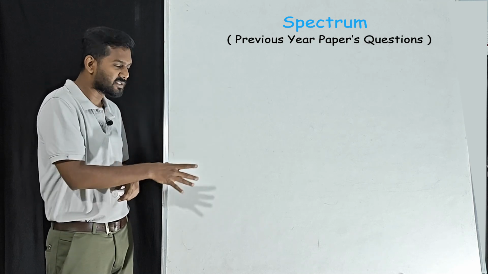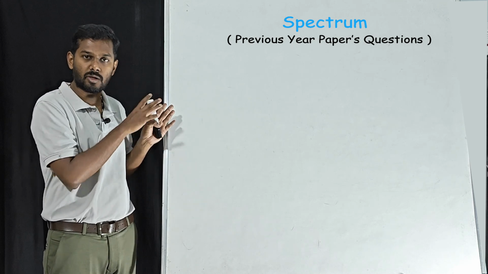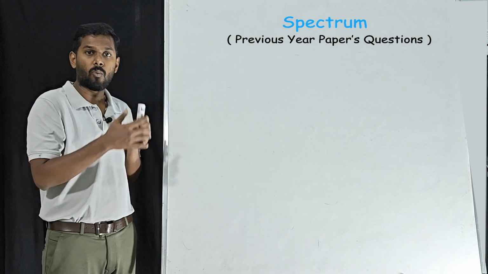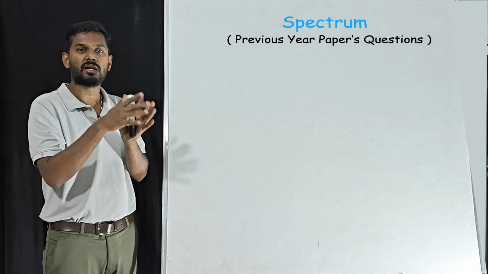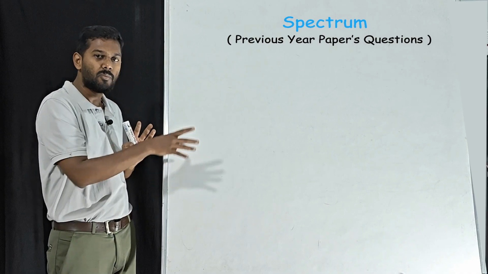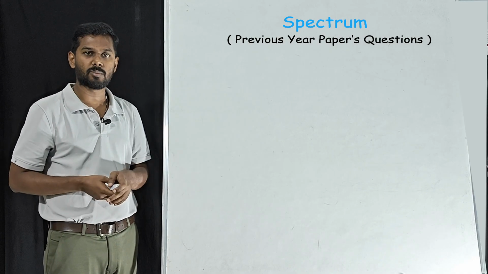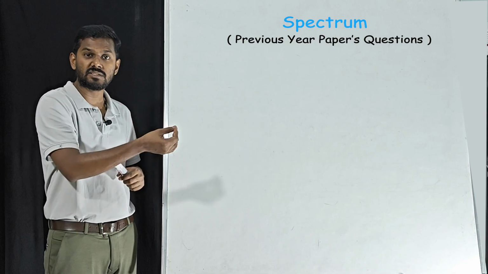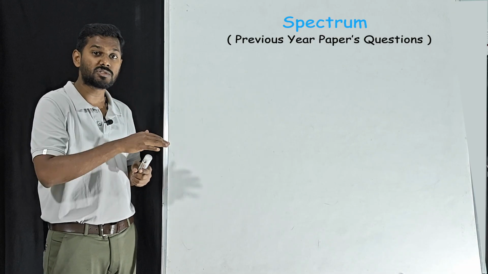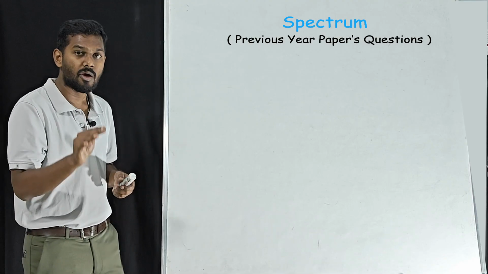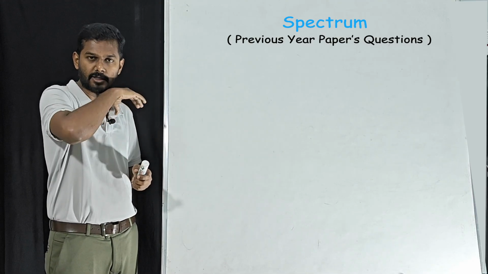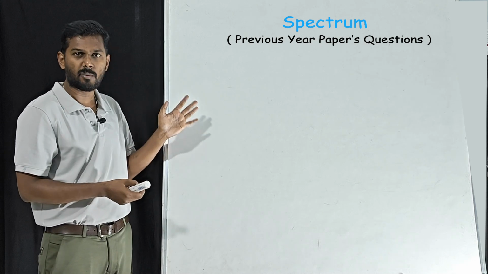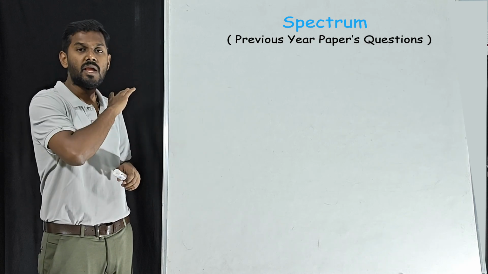Then only you will understand what is the main intention of these previous year papers. We will get to know how the questions are different from the textbook questions. Whatever knowledge we have, do you think that is enough to get the complete answer from this particular chapter? That is our intention. It is not to try to get the answers, it is to try to understand how the questions are different from the textbook. So first understand the complete videos, concept, theory, solution, numericals of this spectrum chapter, then come back to this, then only you will understand properly.